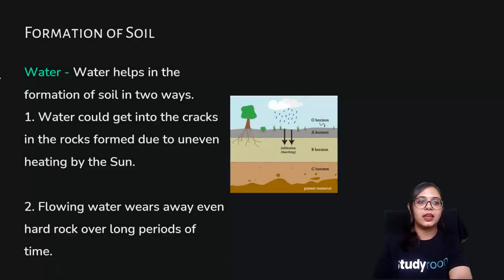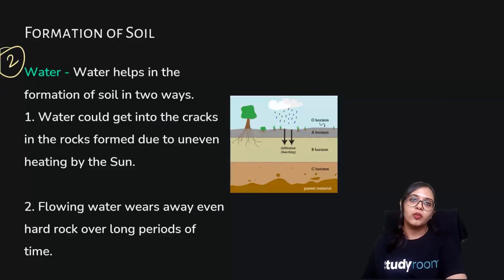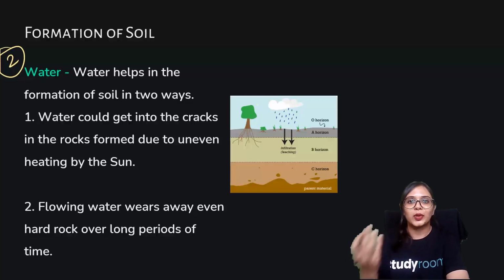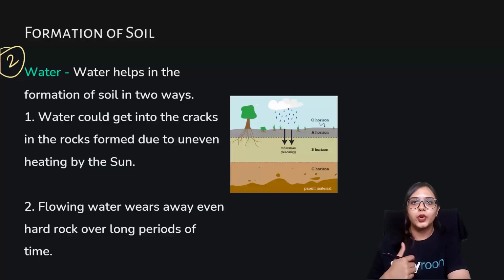Then we have the second determinant, that is water. When the cracks in the rocks occur due to the expansion and contraction by the heat given out by the sun, sometimes water may seep into those cracks. Then during the night time or in colder areas, that water may even freeze inside the crack.